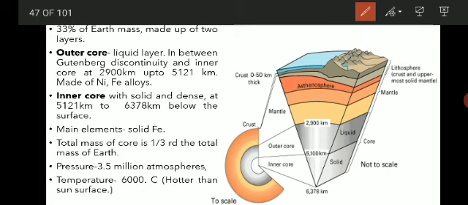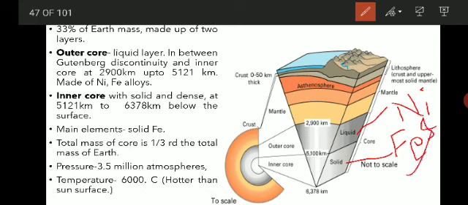and the composition of the meteorites also indicate that the outer core is made up of nickel and iron, and the inner core is solid iron, that is Fe.